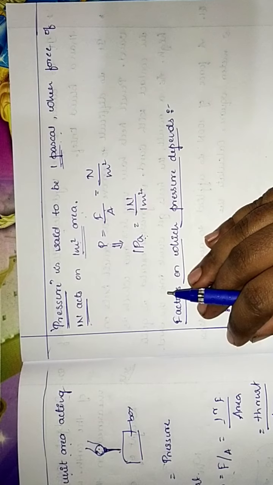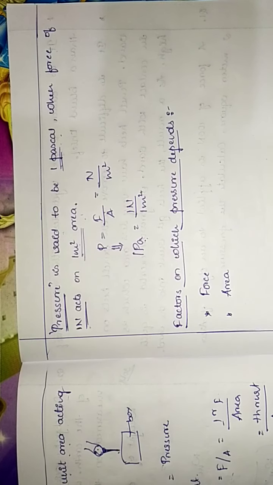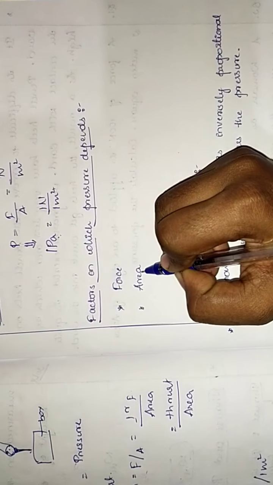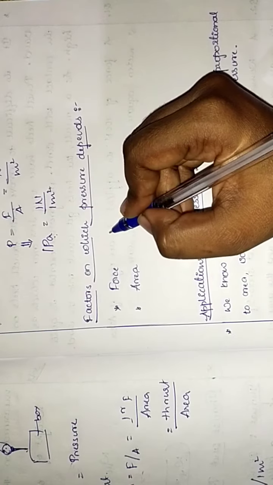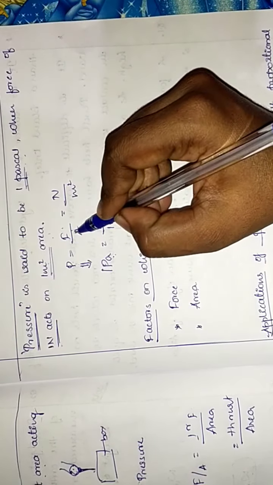Clear? So we do have some factors for this pressure. So what are those factors on which pressure depends? The factors on which pressure depends are force and area. See here, you can see pressure is equal to force by area.